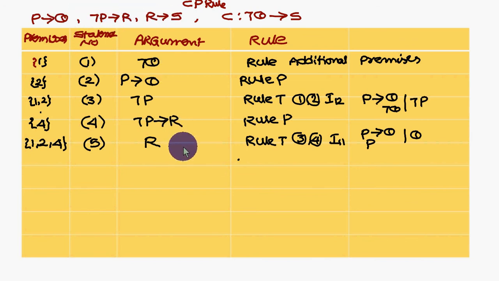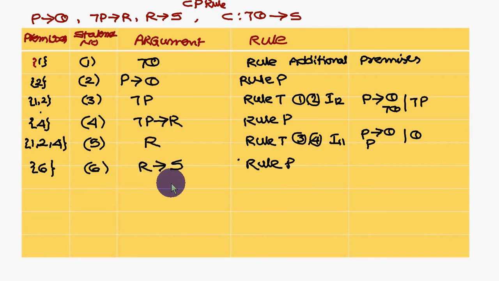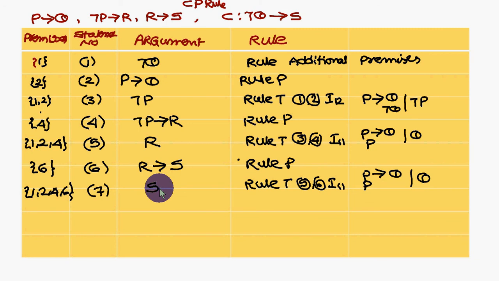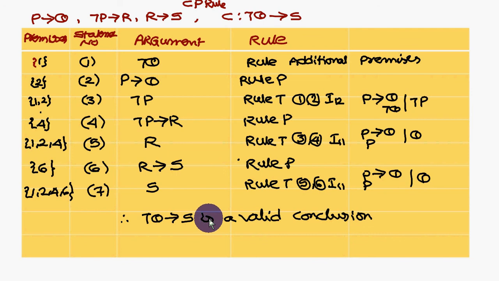Now you introduce R conditional S. R and R will get cancelled, you are left with S. So I have taken the left hand side part of the conclusion and got the right hand side of the conclusion. Therefore the given conclusion is a valid conclusion.